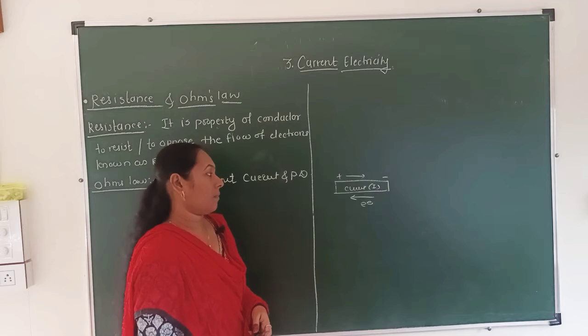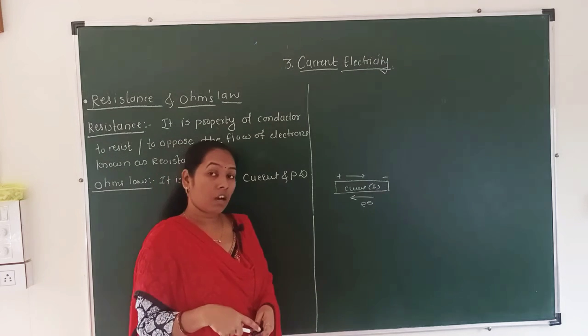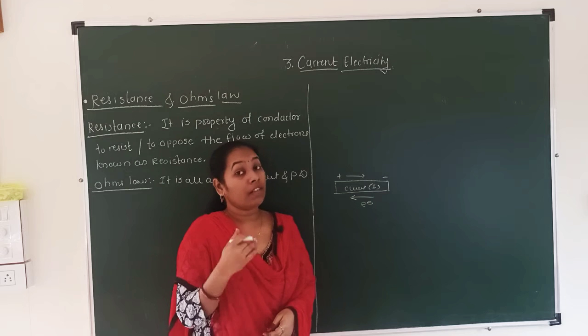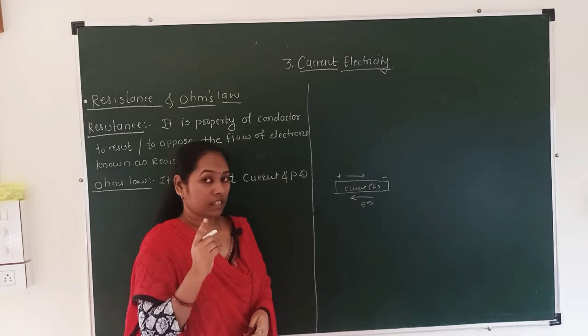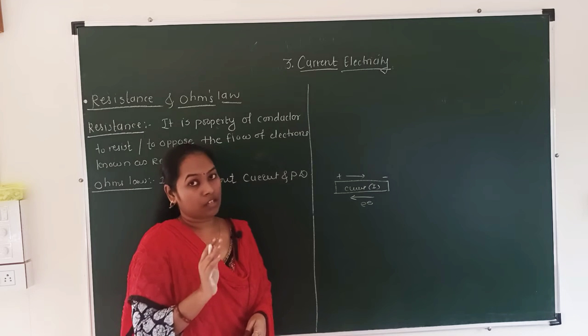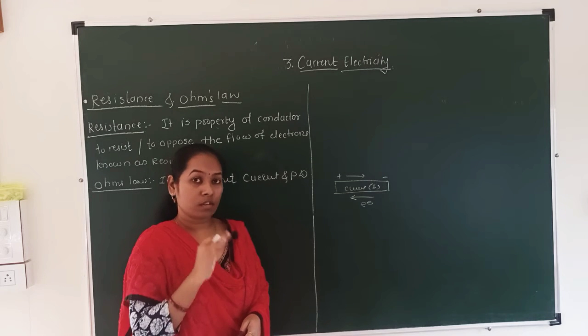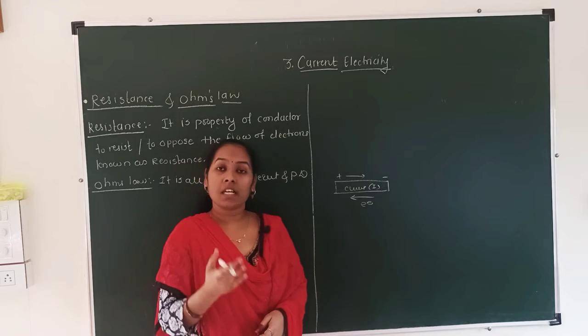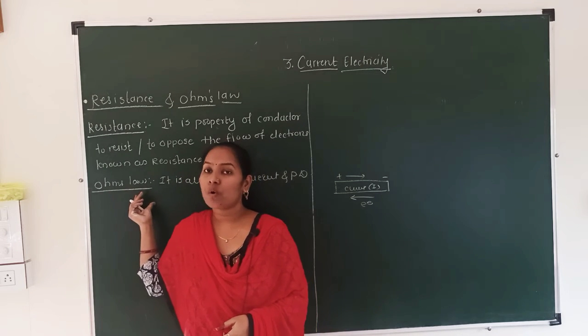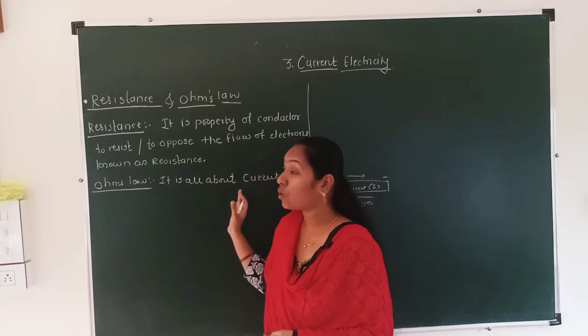When a potential difference is created, electrons start to move, and the movement of electrons is known as current.